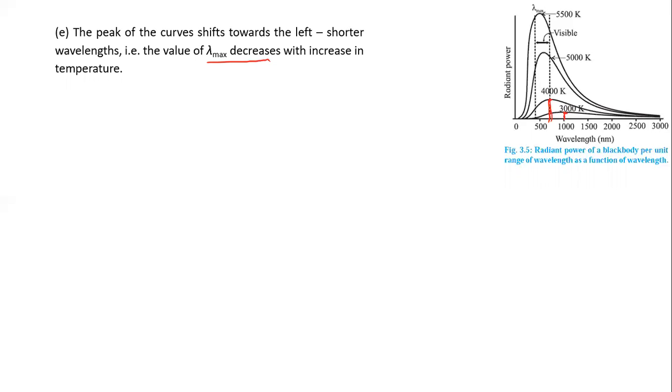Then when it is 5500, this is a wavelength corresponding to the maximum emissive power or maximum radiant power. So it shifts towards the left, means it decreases. So it decreases with increase in the temperature. So generally we can write the inverse relation between these two, and this is Wien's displacement law.